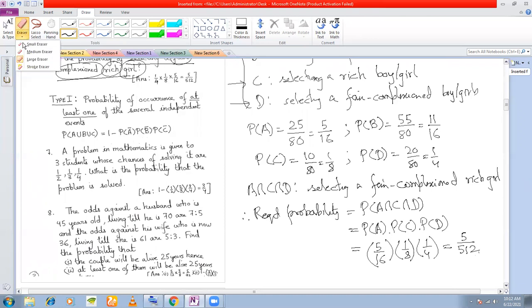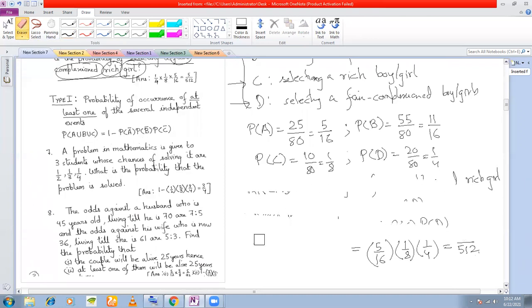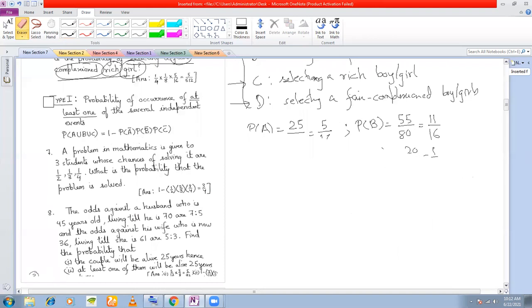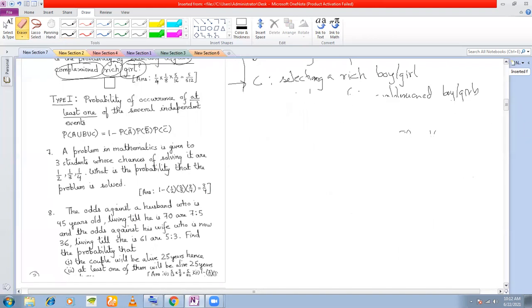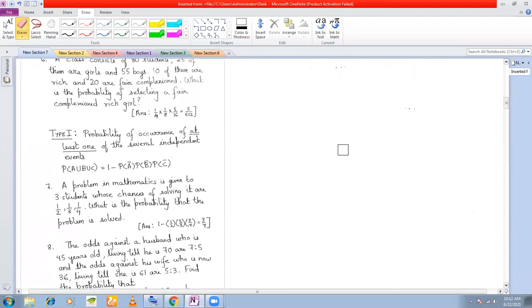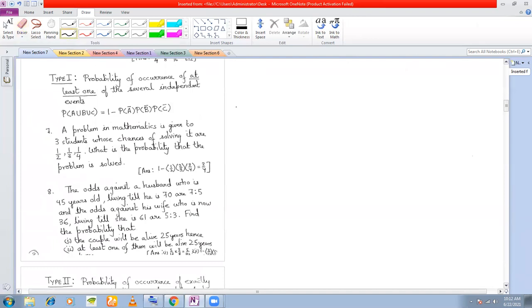Next problem, number 7. Read the question here. The question states a problem in mathematics is given to 3 students whose chances of solving it are half, 1/3, and 1/4, right?